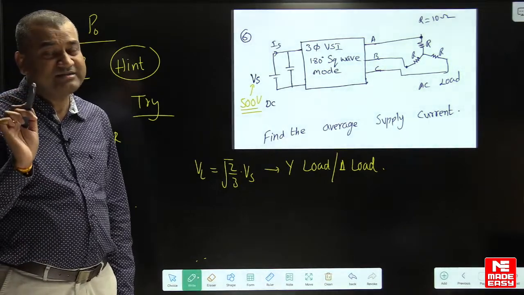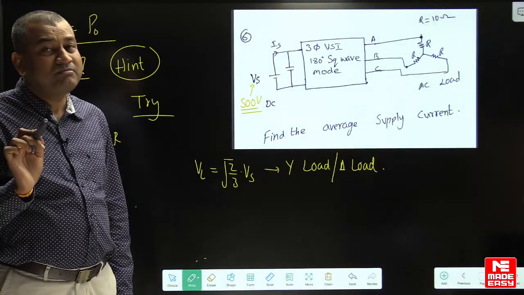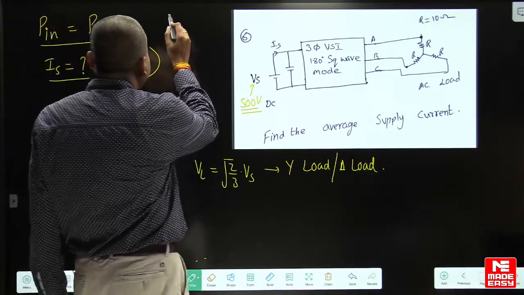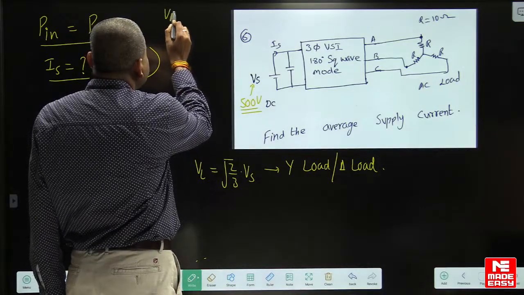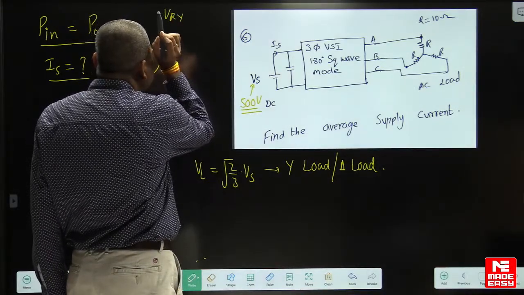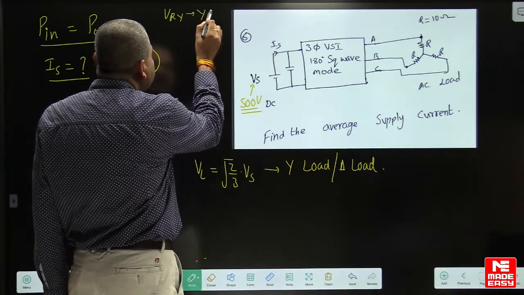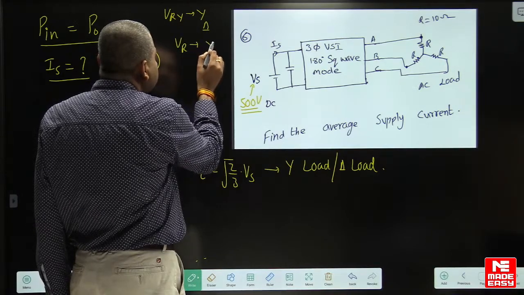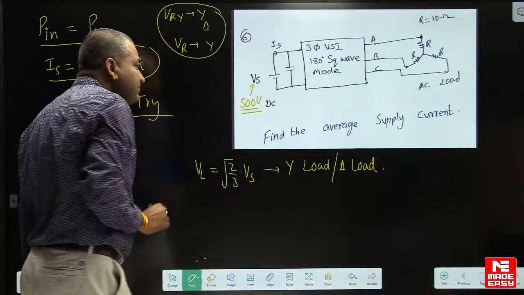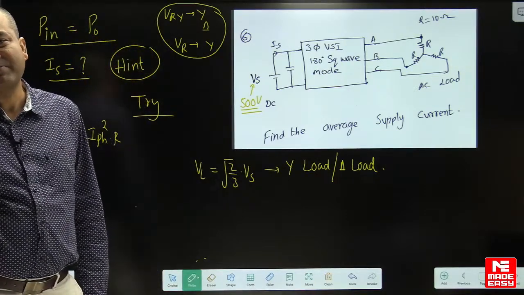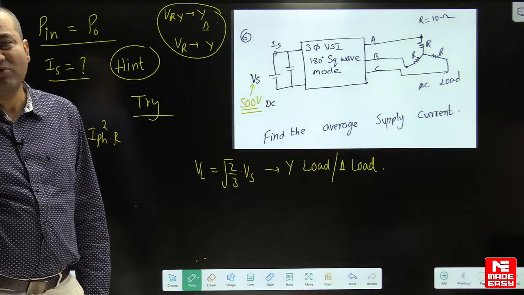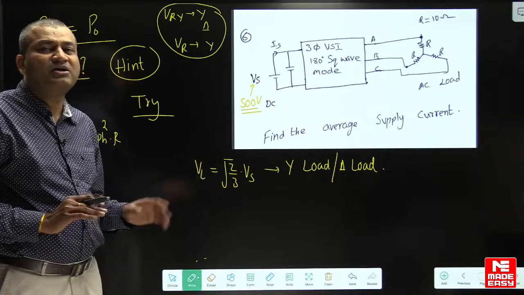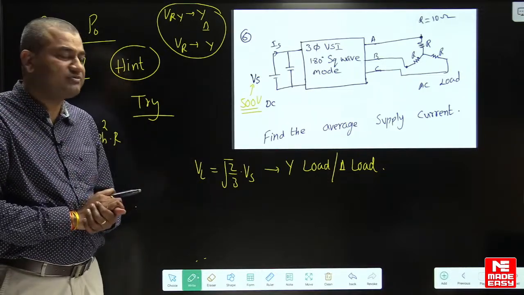I already said, guys, in the QRC program, for the 3-phase VSI, what we have to remember? From the examination point of view, you must remember the line voltage VRY. This is common for star load or delta load. And remember the R phase for star connected. These waveforms you have to remember, whether it is 180-degree mode or 120-degree mode. If you remember those waveforms and this formula, you can answer any question asked in 3-phase VSI.